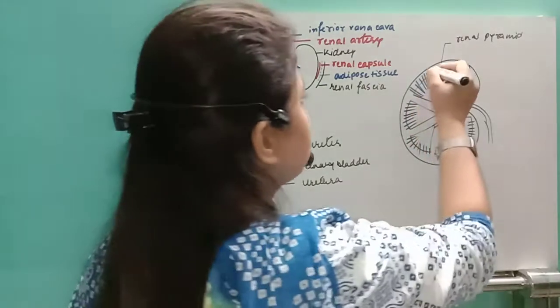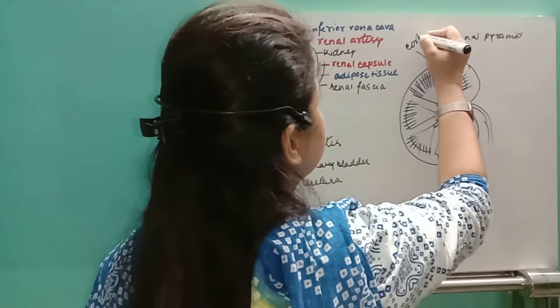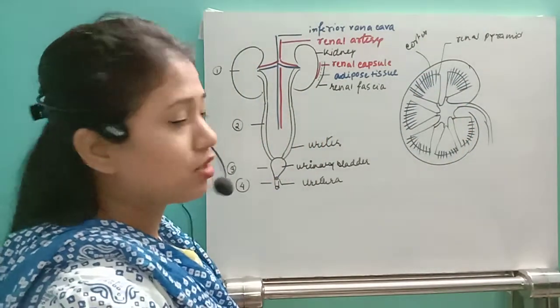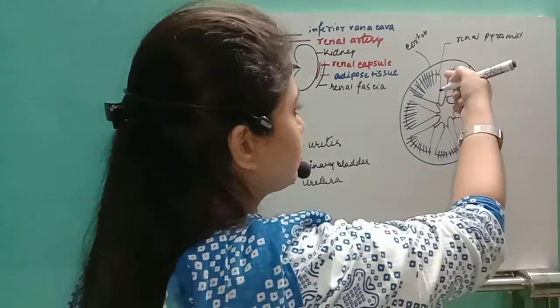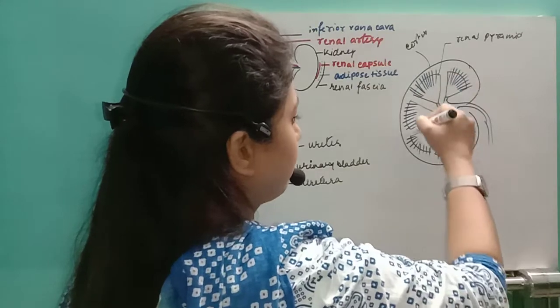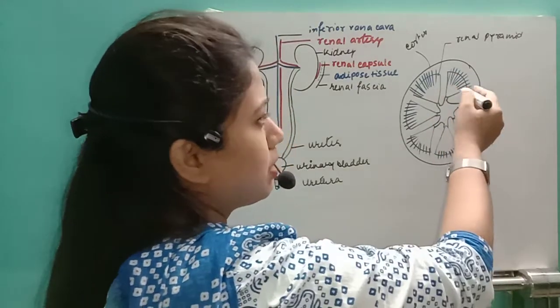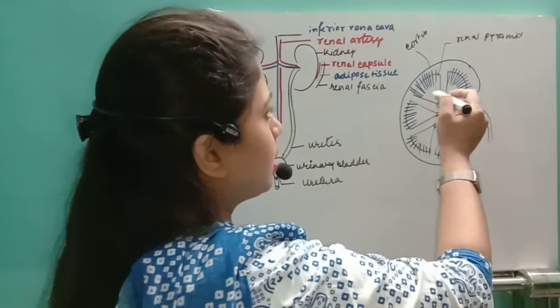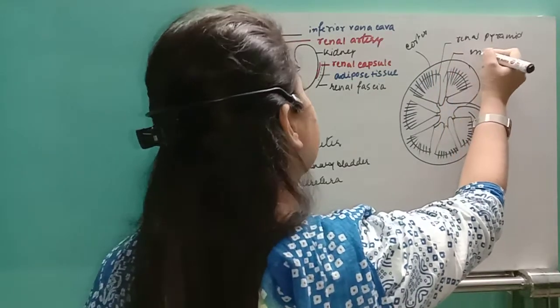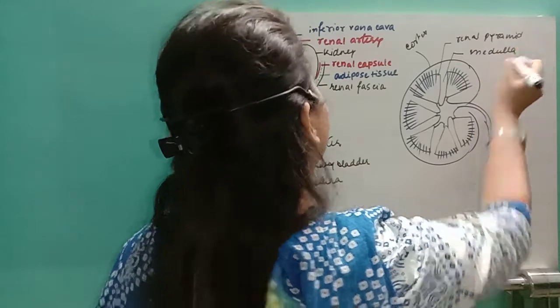What are they? One is the cortex, the outermost region where the base of the renal pyramid is there. That will be called the cortex. Internally, just behind that, this is the lining where the bases of the renal pyramids are present, and just beneath it, this structure will be called the medulla. Okay, so this will be the renal medulla.